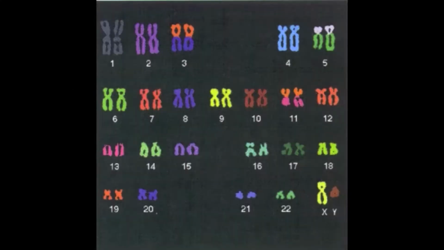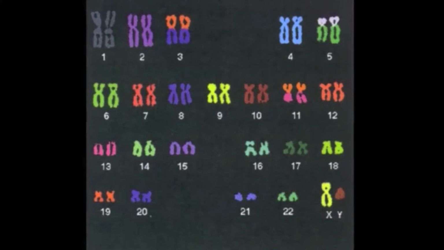DNA has all the information we need to determine whether we have black hair, blue eyes, big noses, bushy eyebrows. Our genes are stored in parts of our cells called chromosomes. Our chromosomes contain all of our genetic information. Humans have 23 pairs of chromosomes for a total of 46, as you're about to see in this picture.